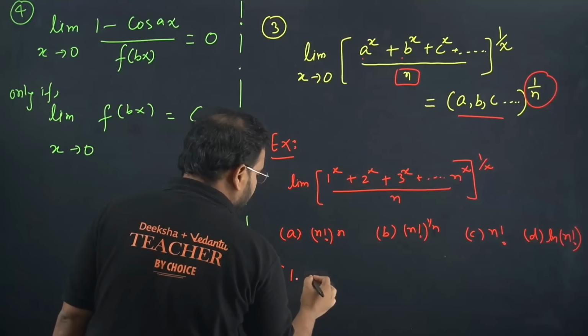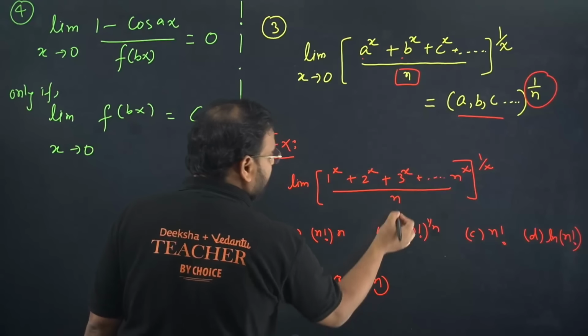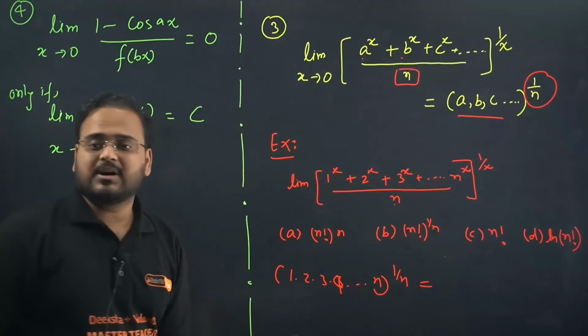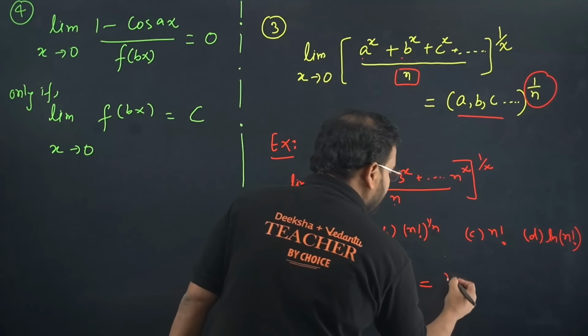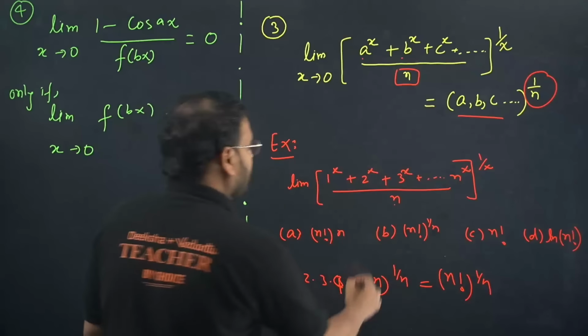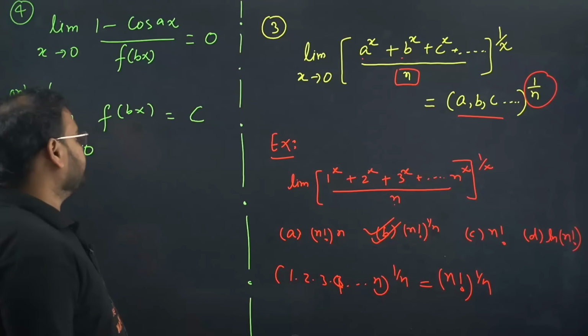You'll have 1 into 2 into 3 into 4 all the way till the total number of terms is n, power of n. If you multiply all the natural numbers, it is given as factorial. So n factorial power 1 by n. So the answer is option B. Answer is option B. Okay.